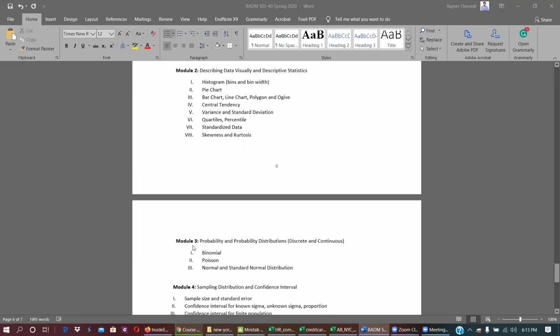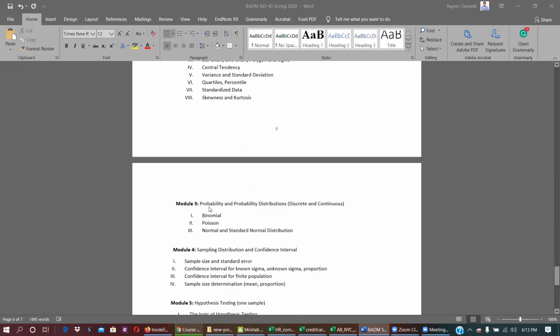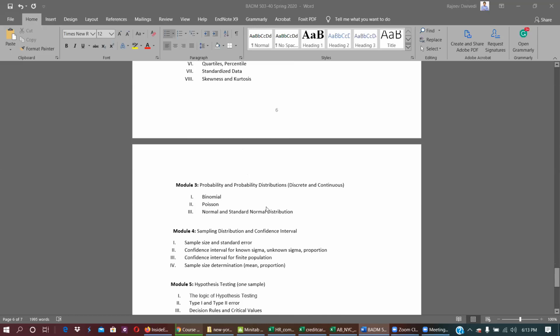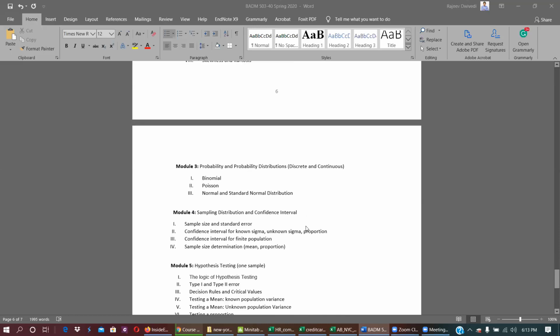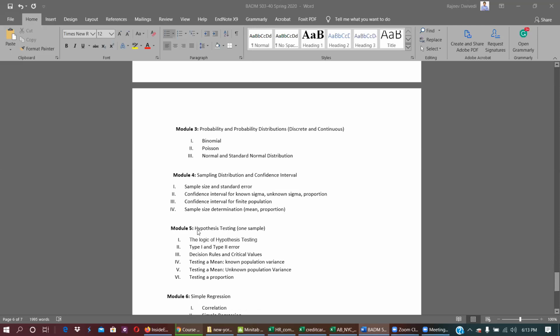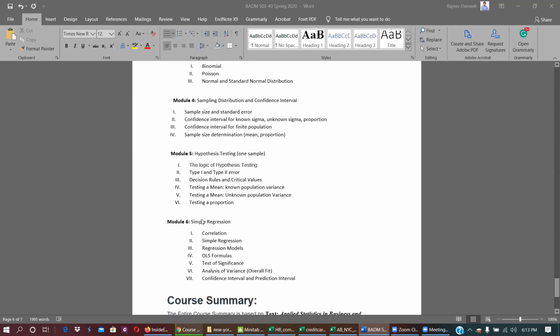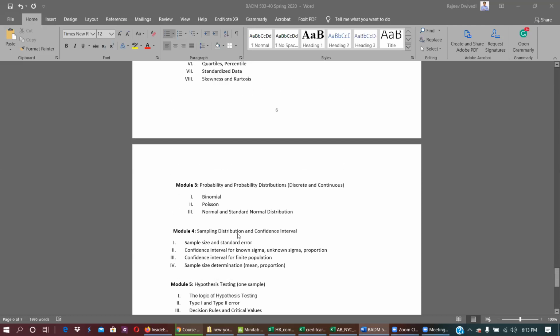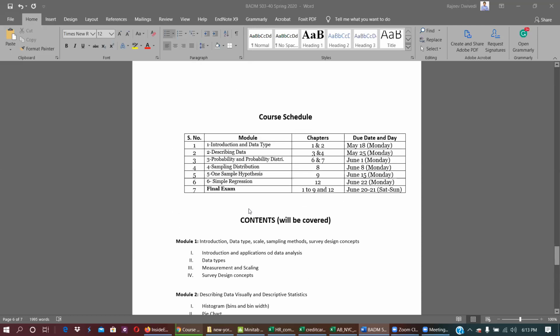And I can also give some brief overview. The second week is about describing data visually and numerically. And the third module is about probability and probability distribution. The module 4 is about sampling distribution and confidence interval. 5 is about hypothesis testing, and simple regression, which is week 6. So this is what we are going to cover.